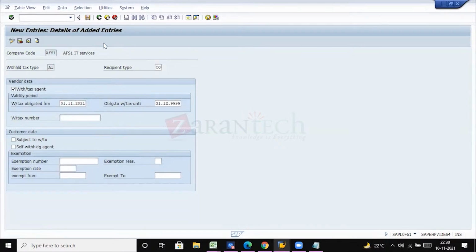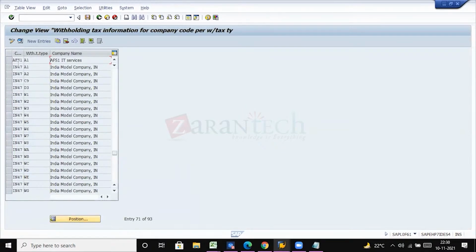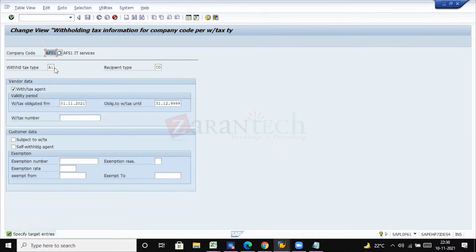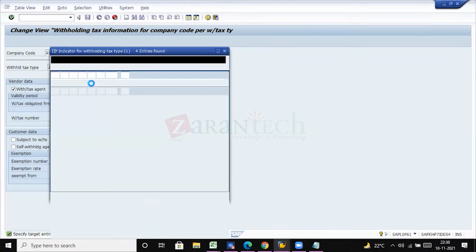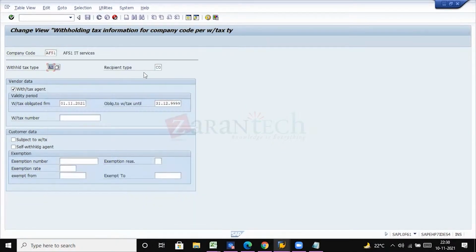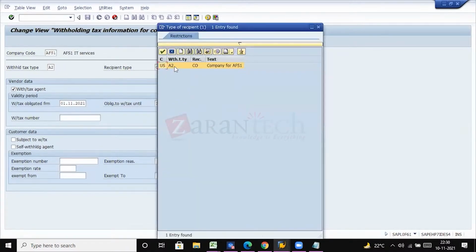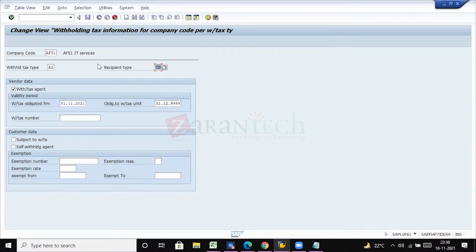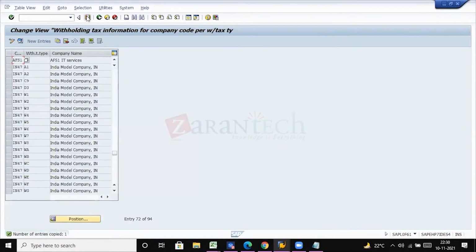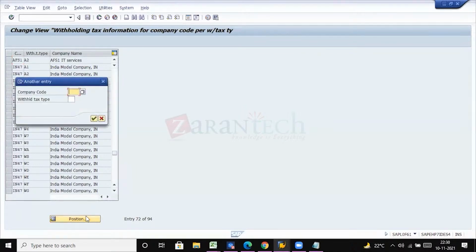Okay, just save it. And now we have to configure one more, which is for A2, right? Which is for payment. Just select A2, and then select A2 here. Save it.